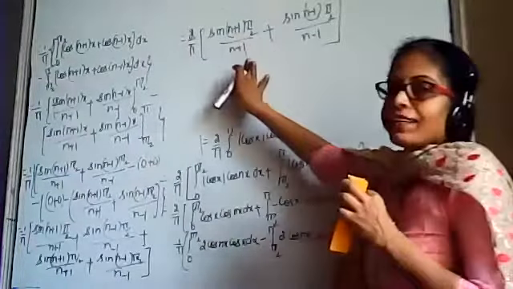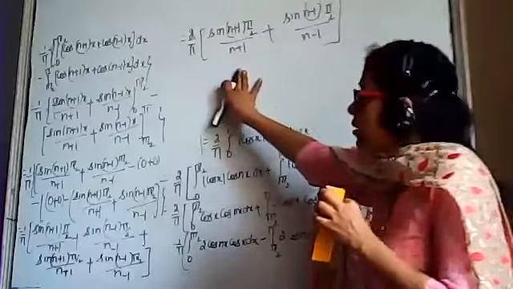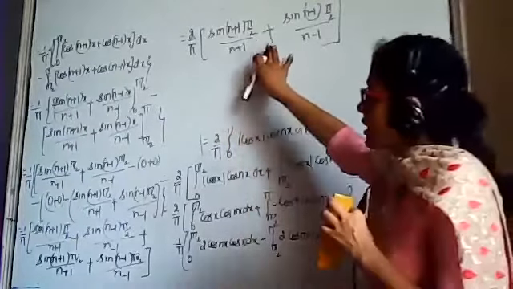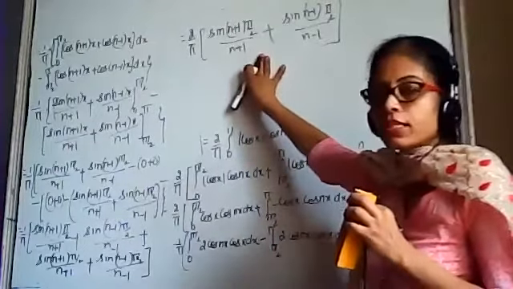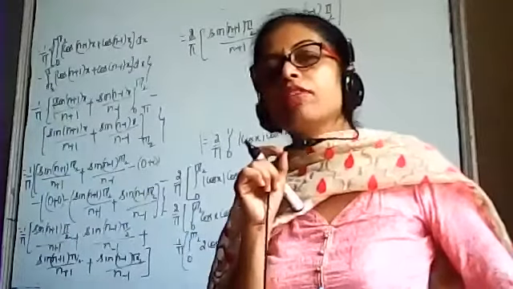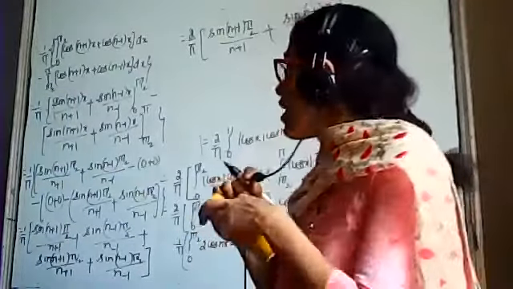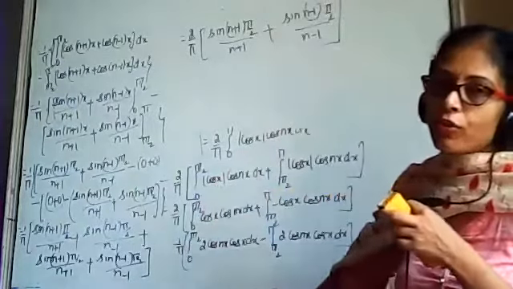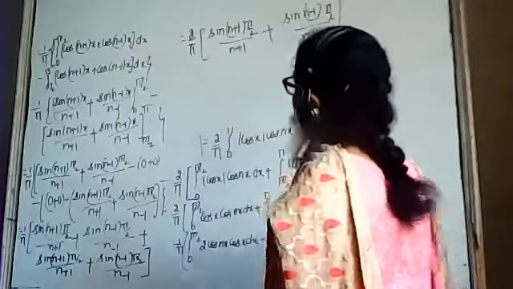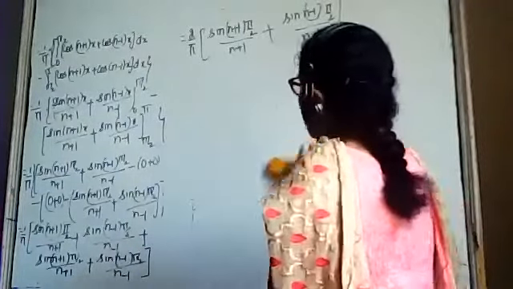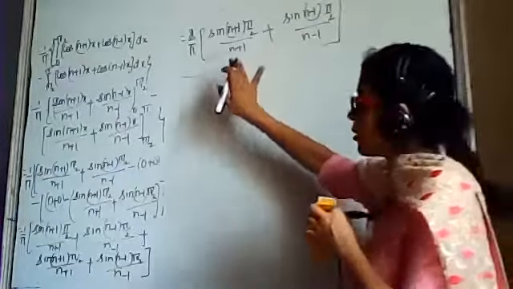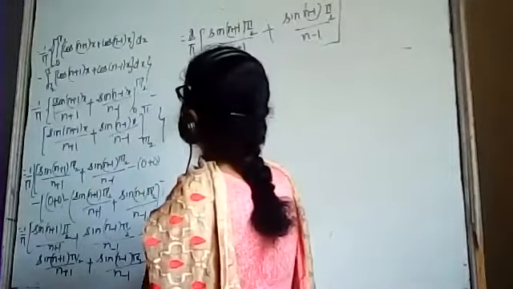Either you can leave this term over here, or if you want to expand this term, you can also expand it. So this is the value of an, and bn is already 0. At the end, we have to substitute the values of a0 and an in the given equation number 1. So substitute the values, and you will get the required Fourier series. If you want to expand this term, then see what we can do. You can leave this term here also, or you can expand this.